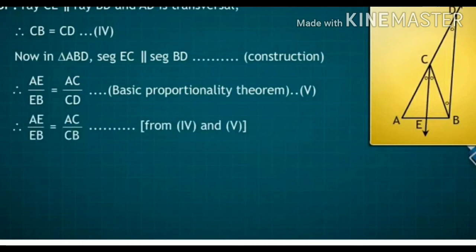Now the converse of this angle bisector theorem. Consider the same figure. If in triangle ABC, point E on side AB is such that AE divided by EB is equal to AC divided by CB, then the ray CE bisects angle ACB.